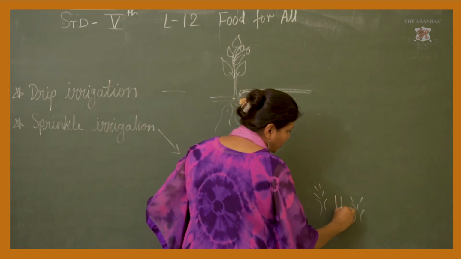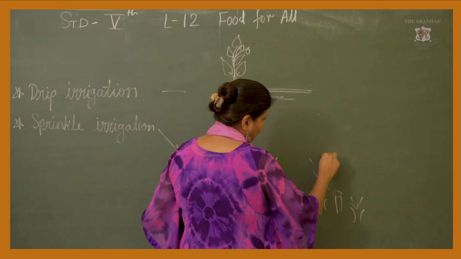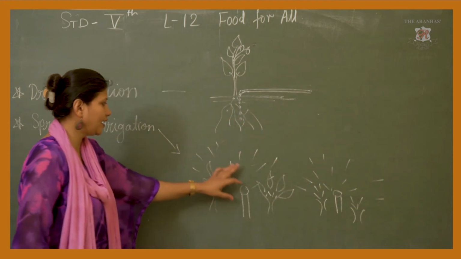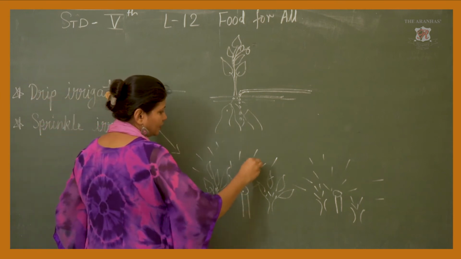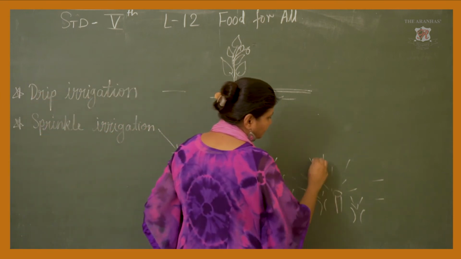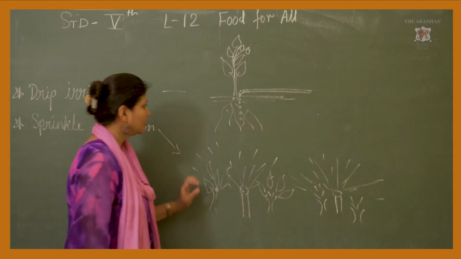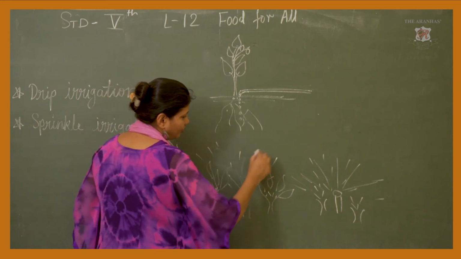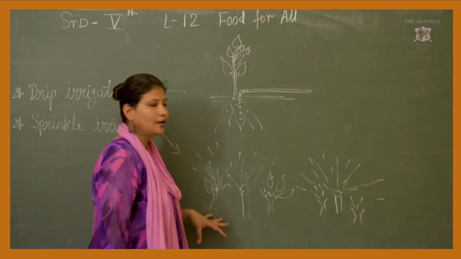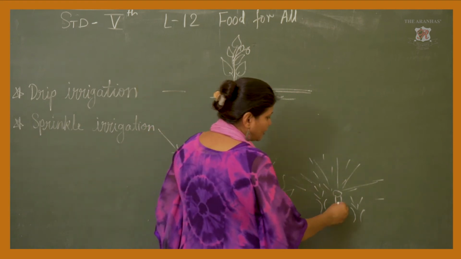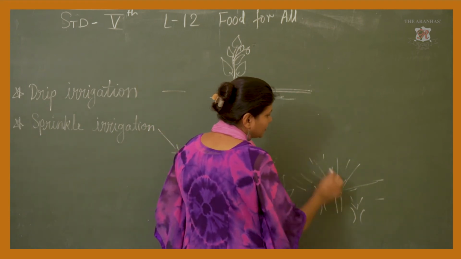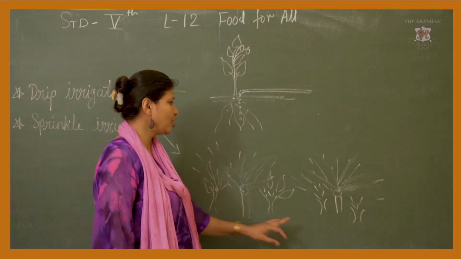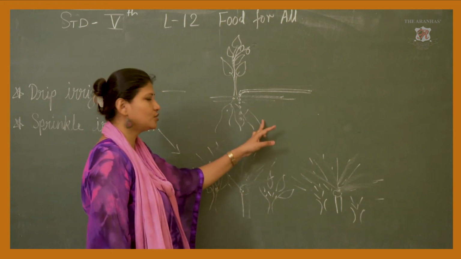One pipe is over here. Then in this full area the water is supplied. Okay, it is sprinkle. This is drip irrigation and this is sprinkle. With this the water is going everywhere. It is sprinkling on the plants. Okay, so from a distance they are doing this and they are sprinkling the water.